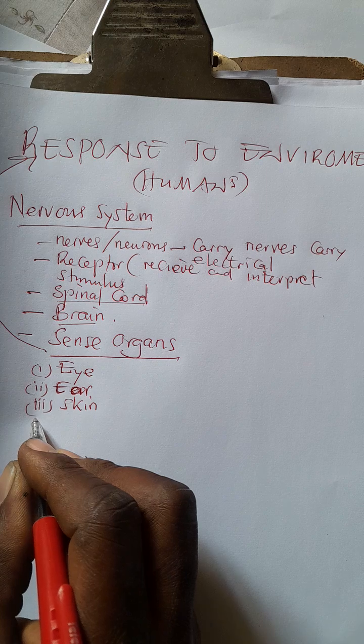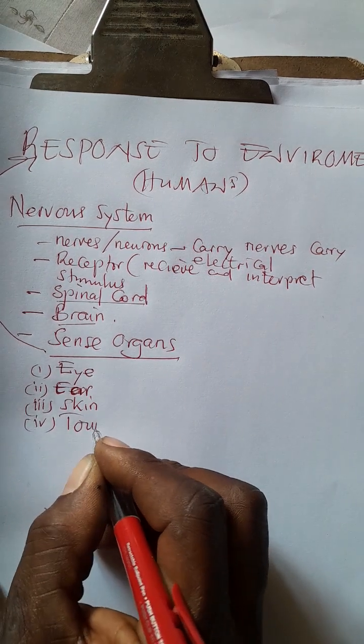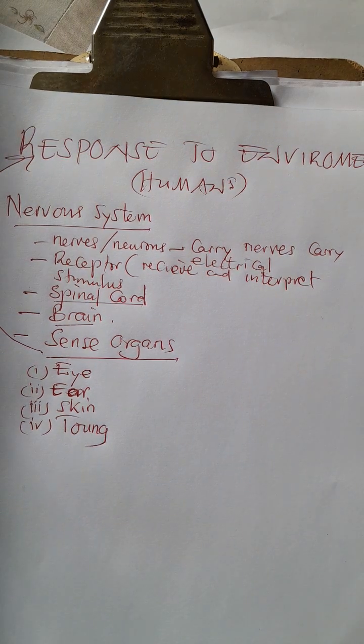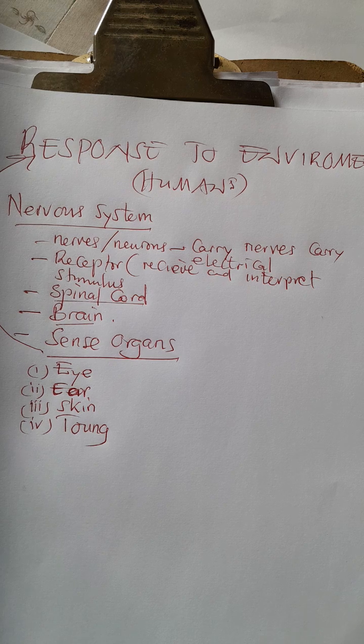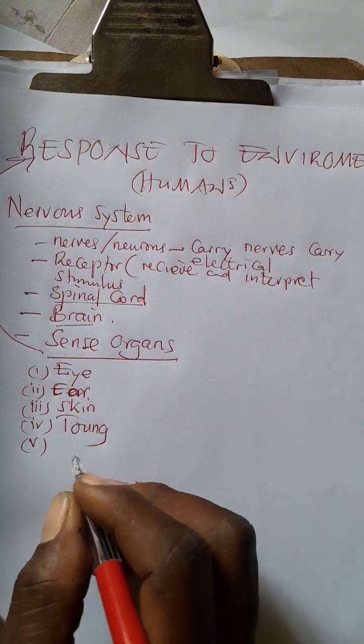Number 4, we have the tongue. The tongue enables you to detect food. Remember, the food comes from the environment. Then you detect it and say, hey, this food is very nice. That's the tongue.